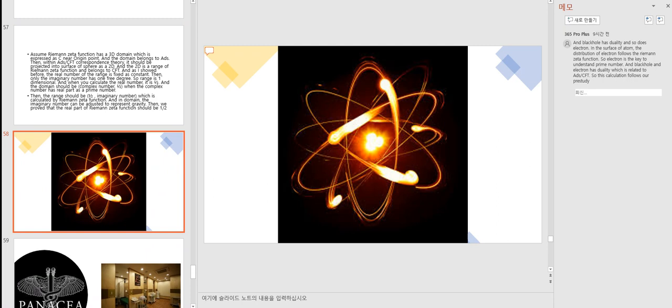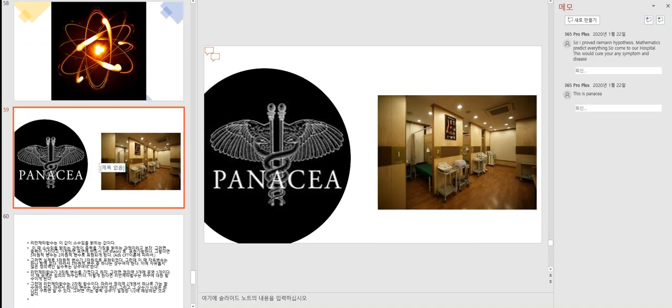And a black hole has duality, and so does the electron. On the surface of an atom, the distribution of electrons follows the Riemann zeta function. So the electron is the key to understanding prime numbers. And black hole and electron have duality, which is related to ADS-CFT. So this calculation follows our pre-study. So I proved the Riemann hypothesis.